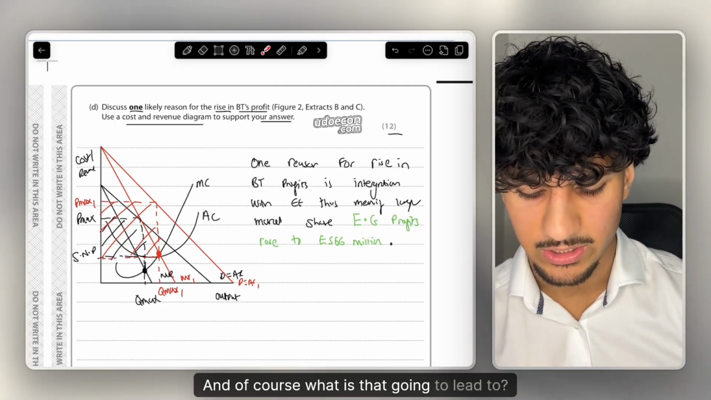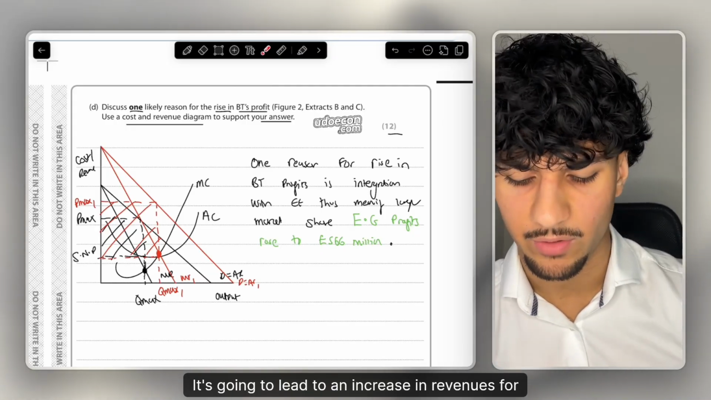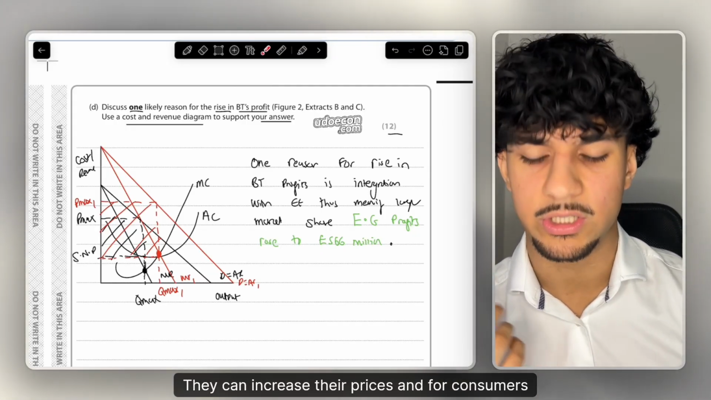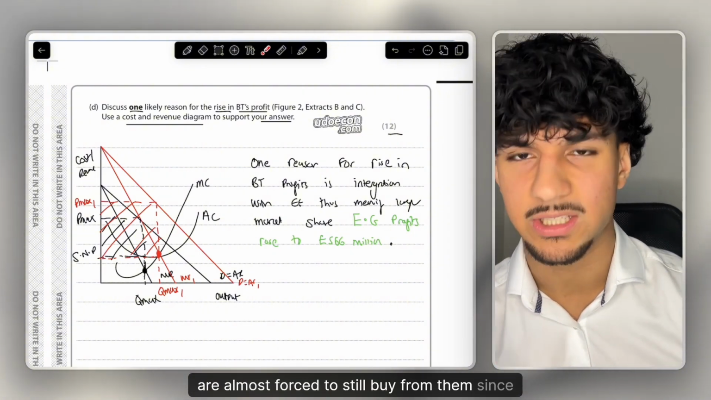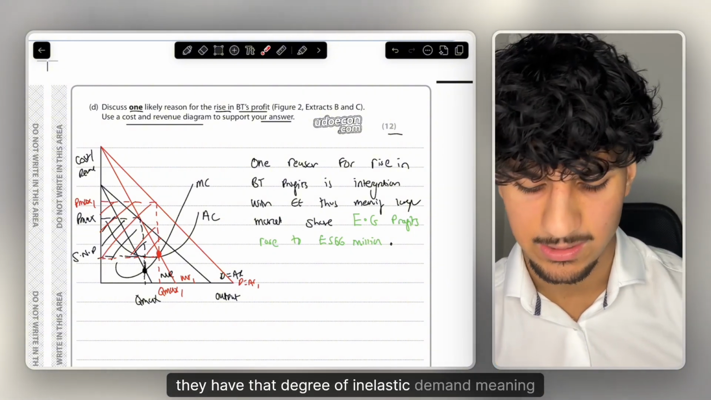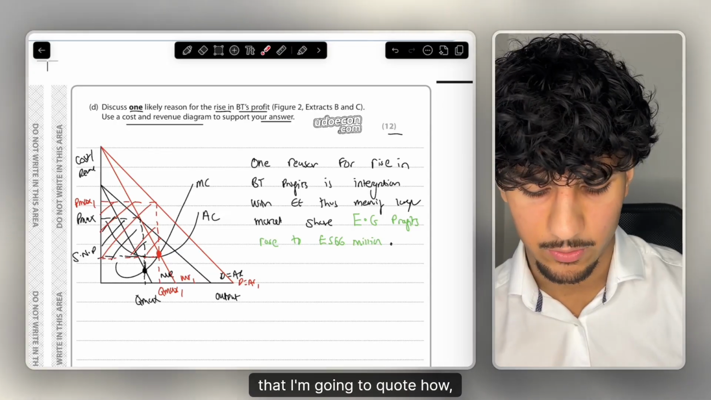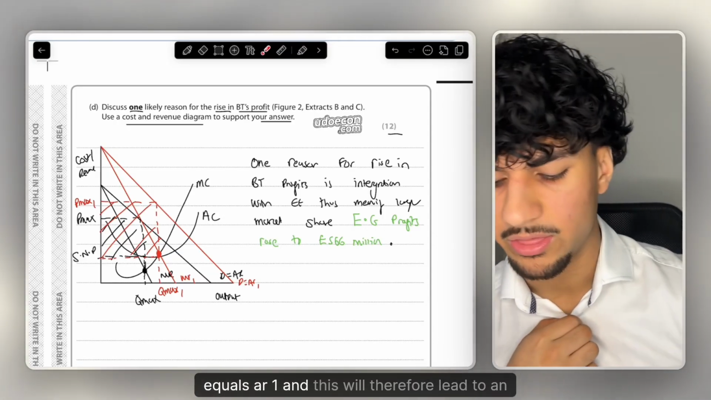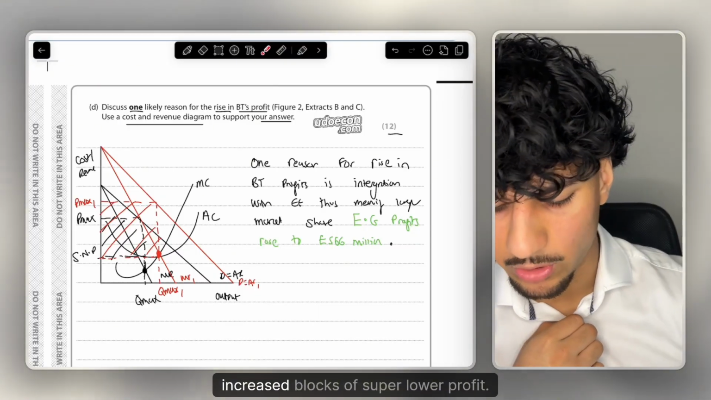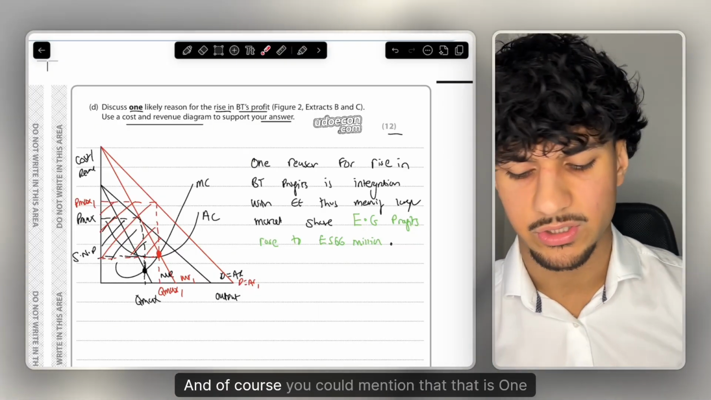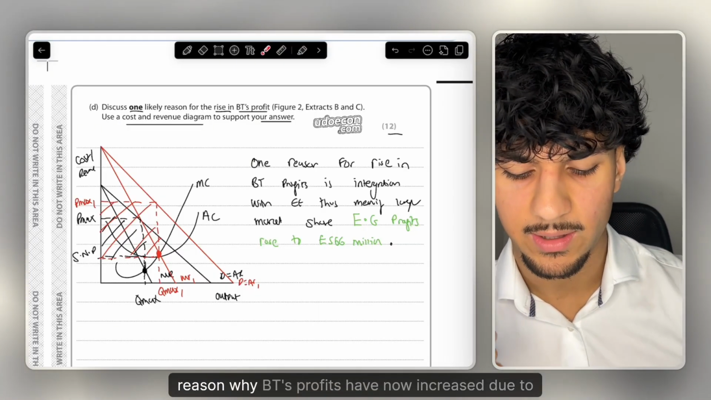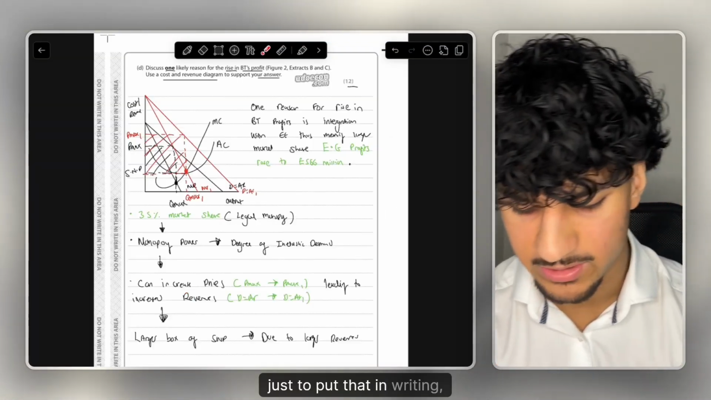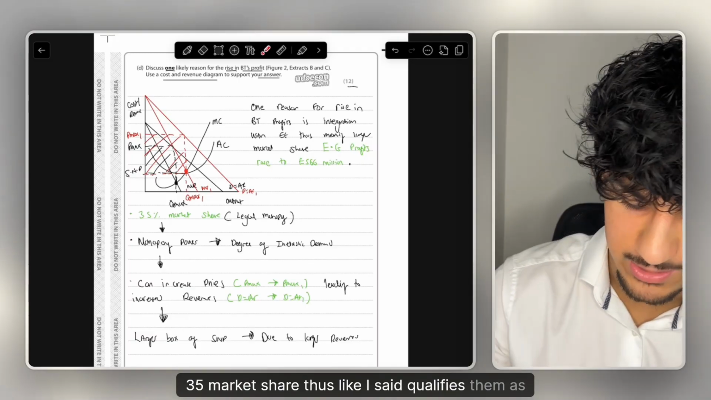And of course, what is that going to lead to? It's going to lead to an increase in revenues for the firm. With that monopoly power, they can increase their prices, and consumers are almost forced to still buy from them since they have that degree of inelastic demand. Meaning that demand equals AR shifts out to D equals AR1, and this will therefore lead to an increased box of supernormal profit. And of course, you could mention that that is one reason why BT's profits have now increased due to an increase in revenues. Just to put that in writing, 35% market share, thus, like I said, qualifies them as a legal monopoly.